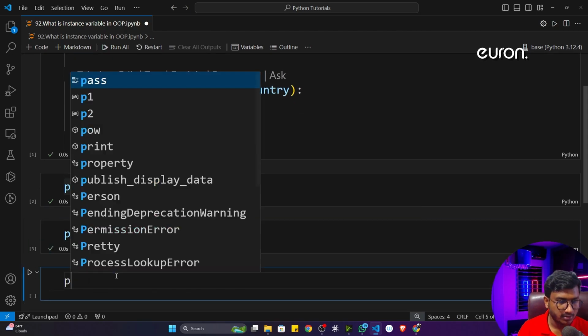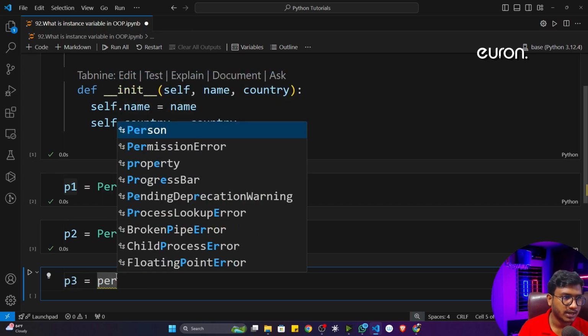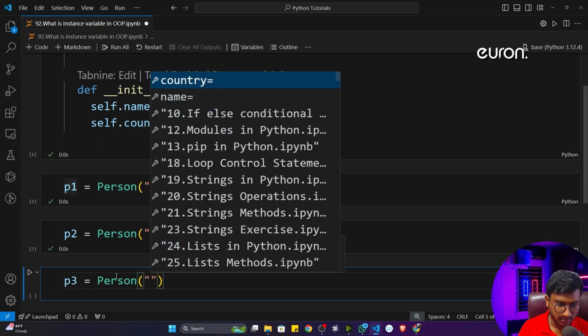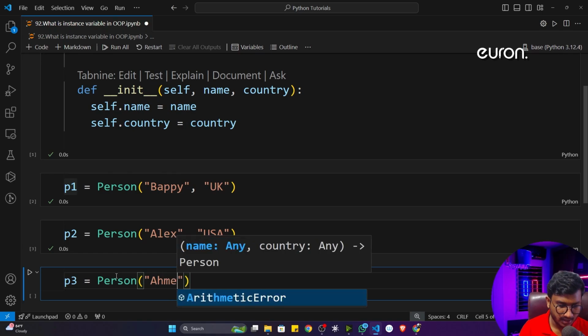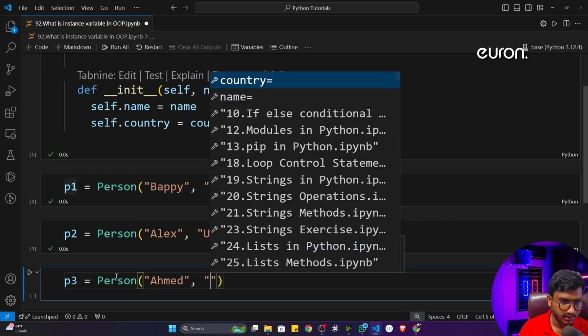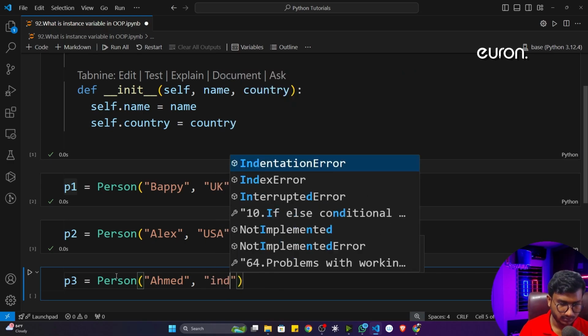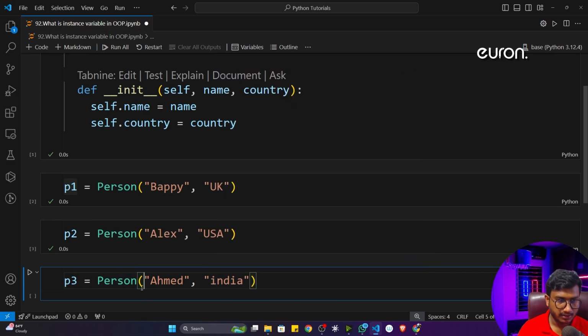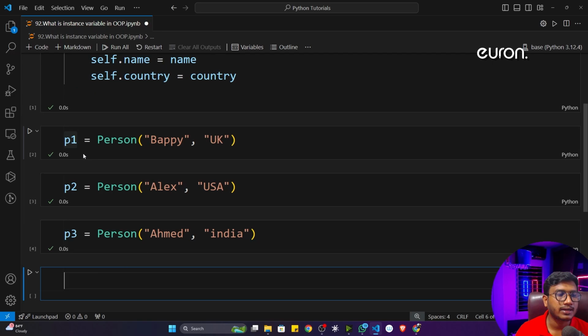Now let's say I'll create another object called P3 of the person class. Inside this, I'll pass the name Ahmed and the country India. Now see, here I created three different objects. These are separate objects. Now let me show you.